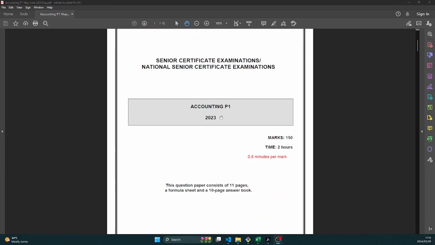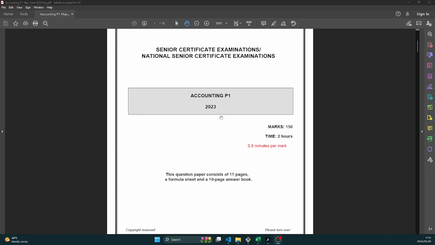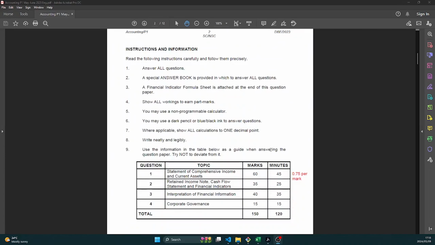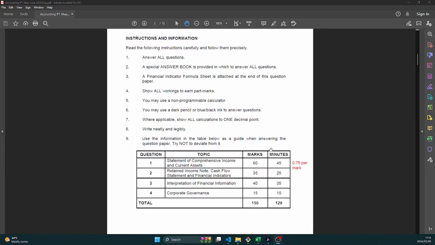Okay, so first things first, when I'm attempting a paper, I look at the time allocated versus the marks for the entire paper. So you're allocated 2 hours, 450 marks. So if you divide the total hours by the marks, then you will get your time per mark. So you would have 0.8 minutes per mark. That will help you with time management so that you don't spend a lot of time on one question. When you are done, or if your time is up, you just move on to the next one and come back later if you still have some time left.